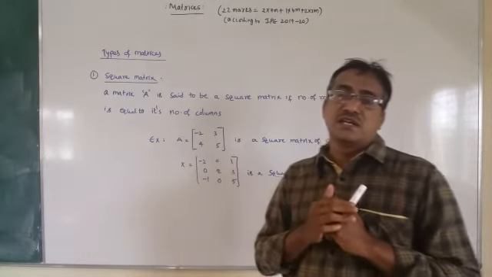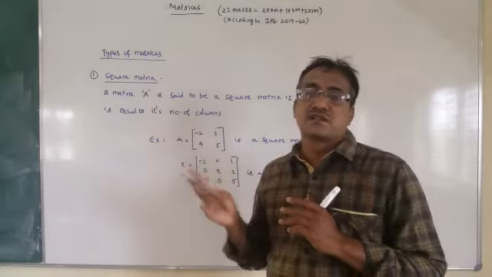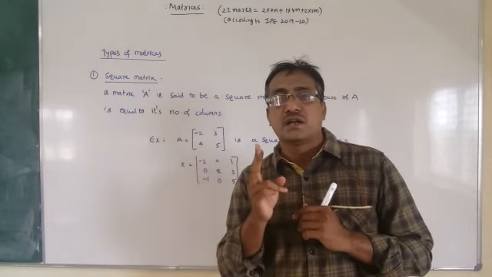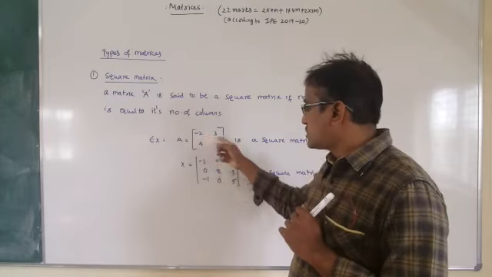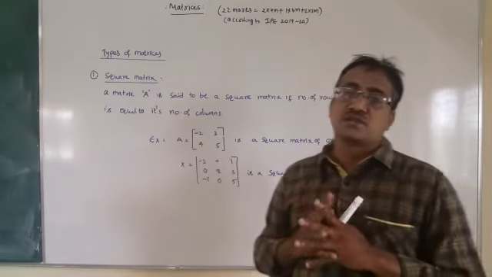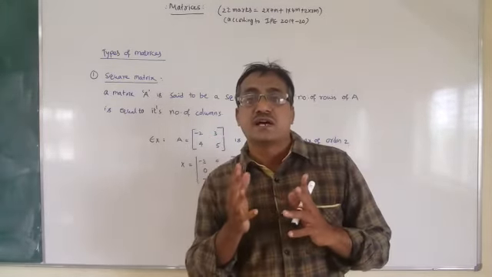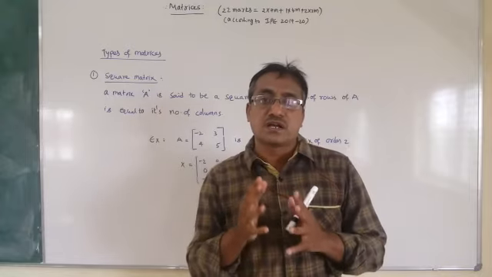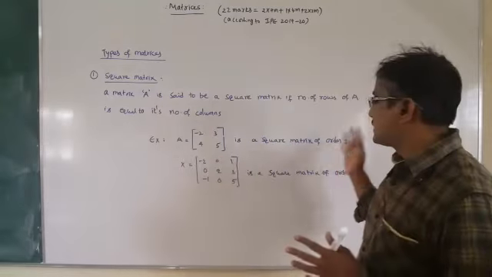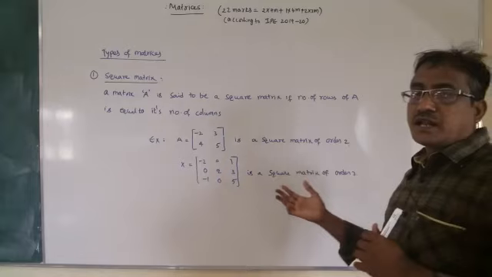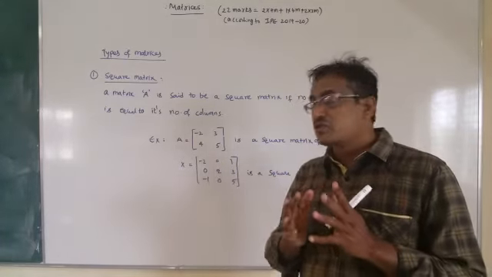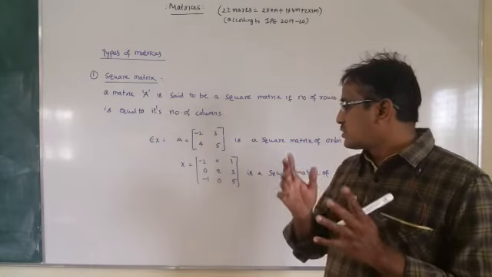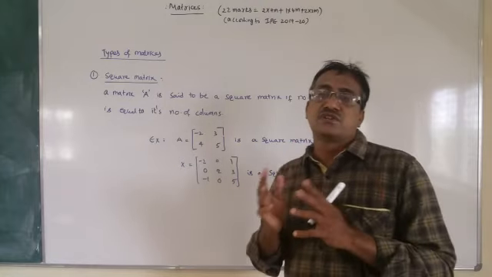Now for example, capital A is equal to the matrix -2, 3, 4, 5. Now you can see in this matrix we have 2 rows and 2 columns. So it is called a square matrix of order 2. Now in another example, capital X is equal to matrix -2, 0, 1, 0, 2, 3, -1, 0, 5.